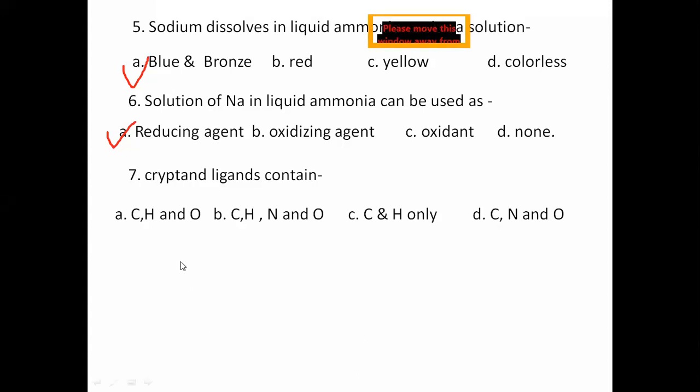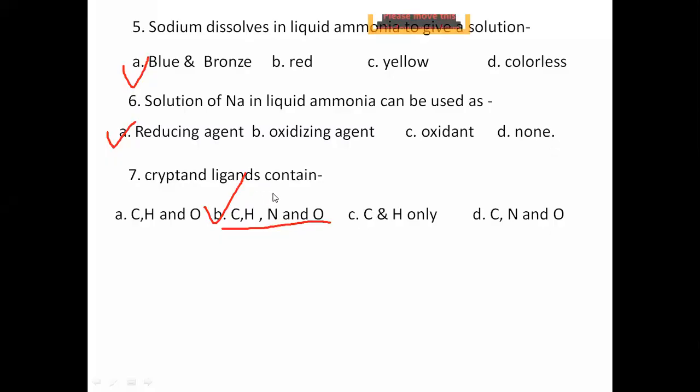So A is this one, B is this, and C and D. What do you say? Has anyone gone through the structure of tryptans in the last week or this week? So for the tryptan ligands, the answer is this one. It contains, yes.